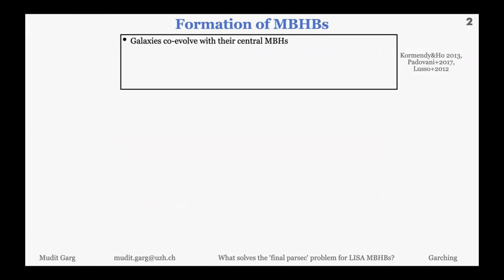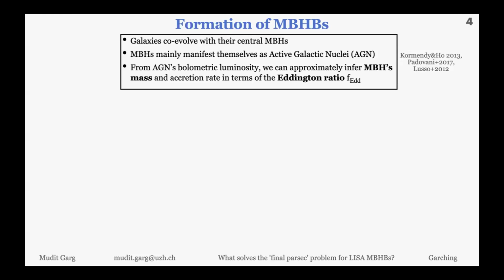This is something we know, but the exact mechanism is a hot research topic. These massive black holes manifest themselves mainly via active galactic nuclei or other high-energy phenomena such as tidal disruption events. If we can infer the AGN's bolometric luminosity, we can approximately infer the mass and also how much gas is accreting in terms of the Eddington ratio, f_Edd, which should be at most 1 in the case of hydrostatic equilibrium, but there is a mechanism to go beyond it.